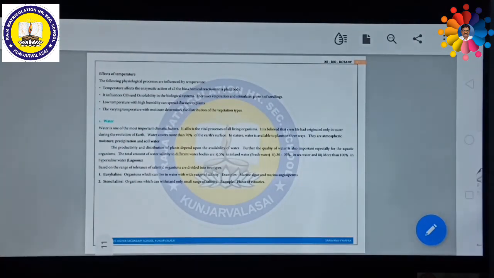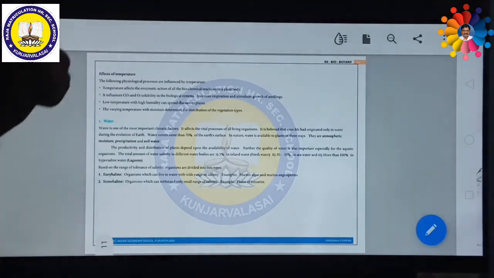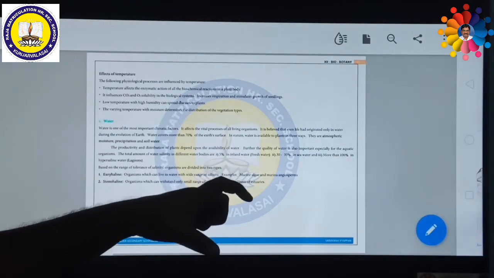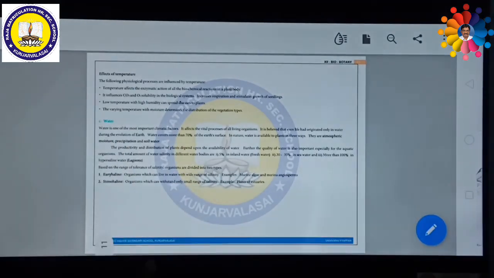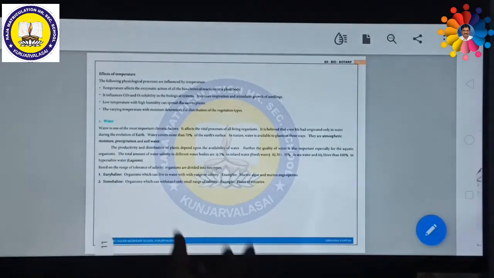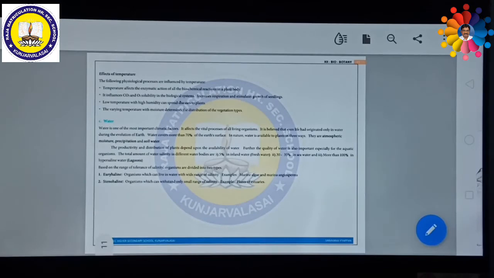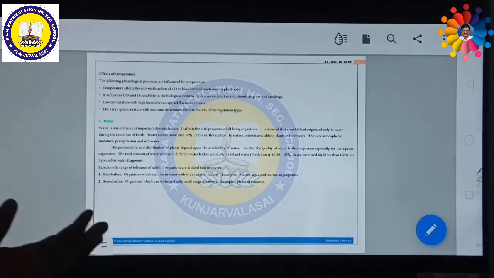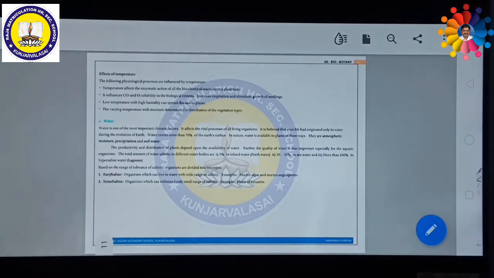So, organisms which can withstand only a small range of salinity. Example, plants of estuaries. Estuaries are places where a river meets the sea water or ocean. The organisms which survive in estuaries have to be adapted to both salinity as well as freshwater conditions. Such organisms come under stenohaline.